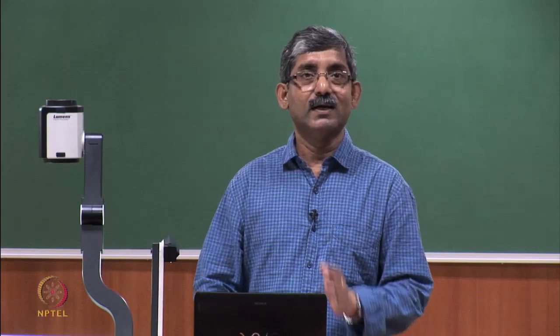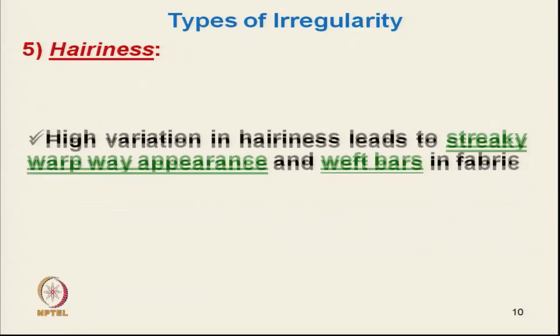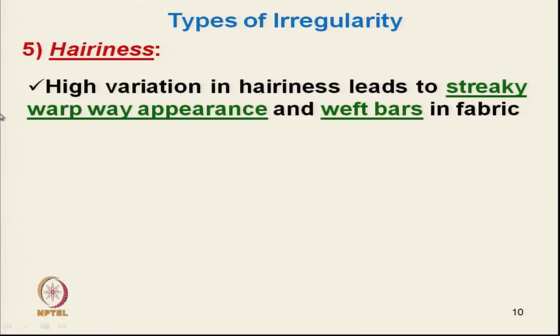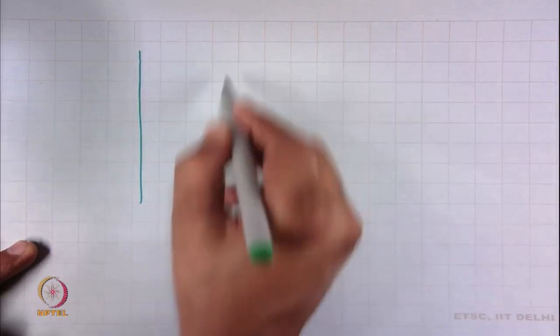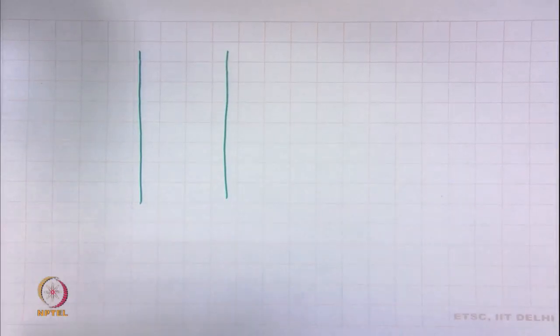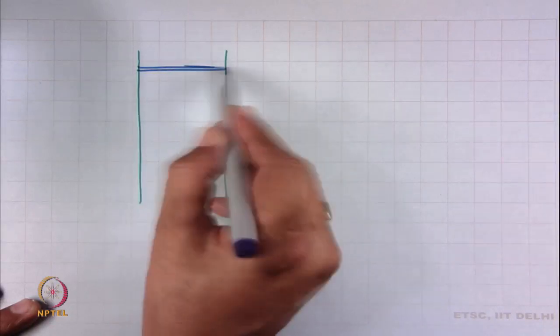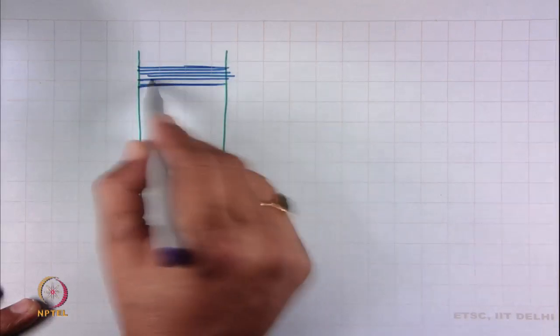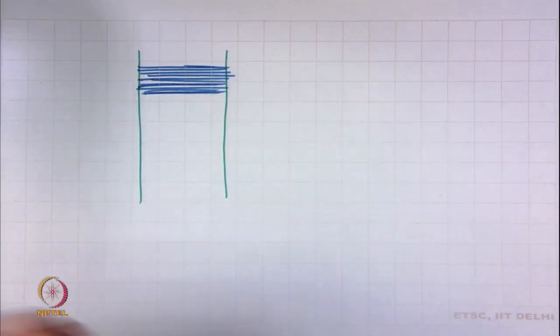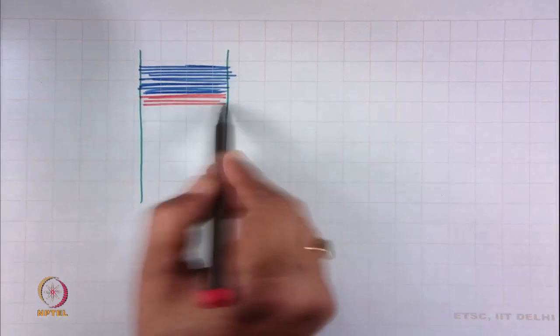Next is the variability in hairiness. So, when hairiness variability is high, variation in hairiness leads to streaky warpway appearance or weft bars. Suppose this is a fabric, and it has been produced by yarns with high variability in hairiness. Suppose in this portion of the weft the hairiness is good, there is no hairiness or less, and in this portion when it is weaving there is high hairiness.